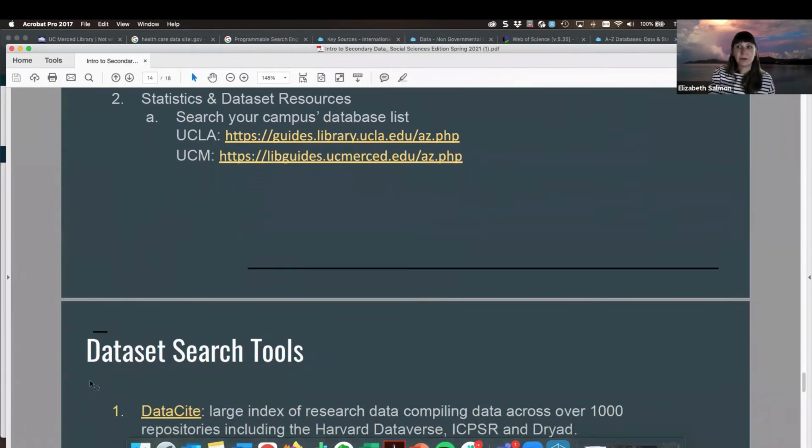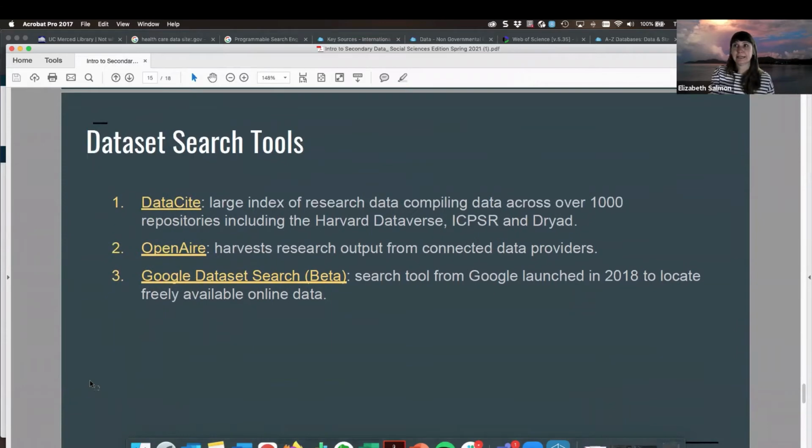So I want to move on now to some of the data set search tools. And so these are going to be the search tools that are available to you where you are searching across repositories. And so when you're searching for your data set in this way, you're going to be doing keyword searches that are more closely related to the interest that you have or the topic that you're hoping to locate secondary data on. So the first tool that I wanted to show you is DataCite.